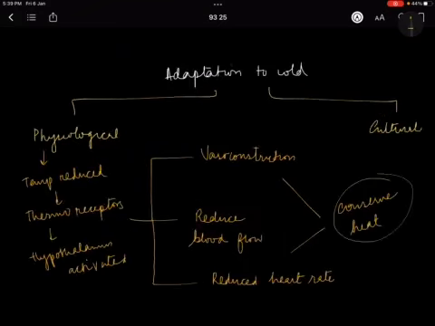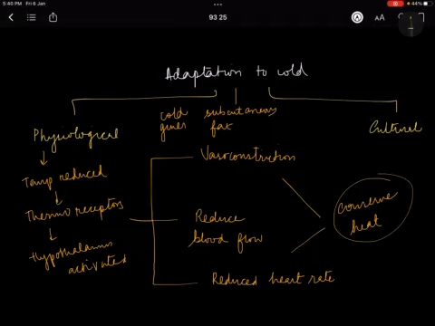And here you can add the idea of cold genes. Then Allen's and Bergmann's rule, you have to add in both places. Then you can add the presence of subcutaneous fat, how fat gives insulation from the cold.